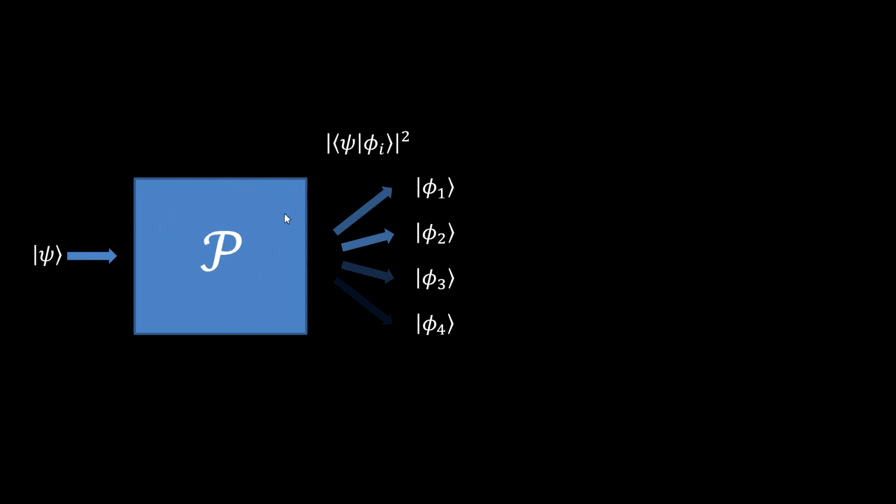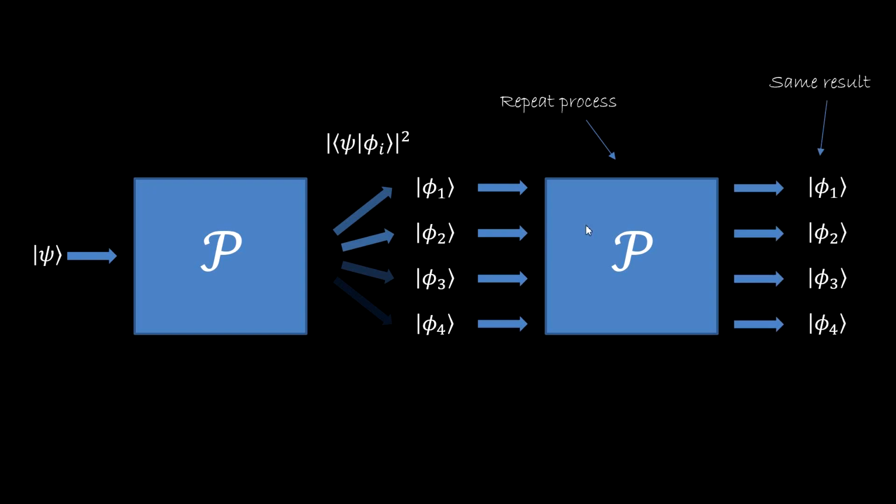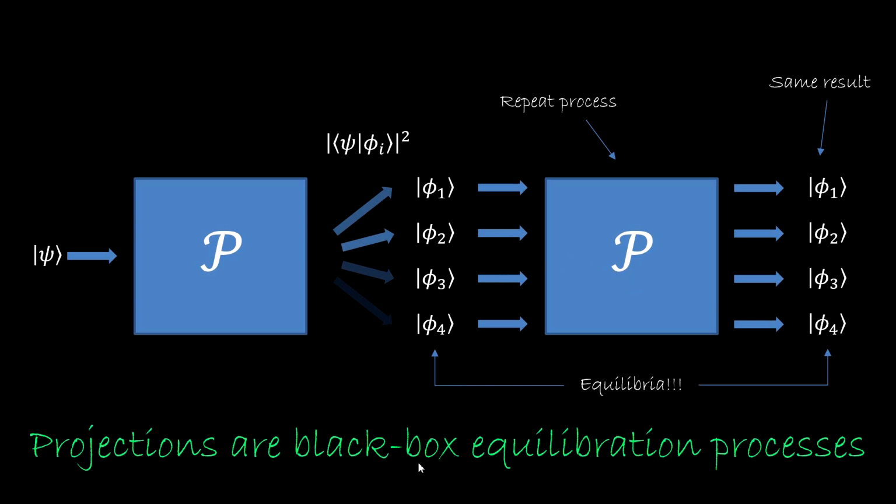Now these projections have a feature. If we repeat the process, the inputs are eigenstates, and if the inputs are eigenstates, the output will remain the same. Now, what do you call a state that remains unchanged through a process? An equilibrium. Eigenstates are equilibria of the projection process. All the outputs are eigenstates, all the outputs are equilibria. Therefore, a projection is a black box equilibration process. It takes any input state and spits out final states that are equilibria for that process.